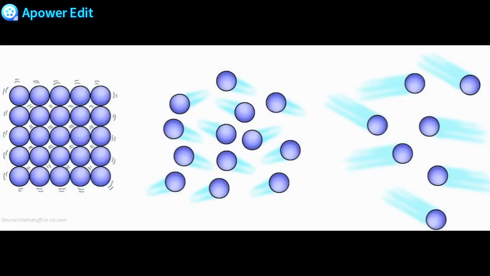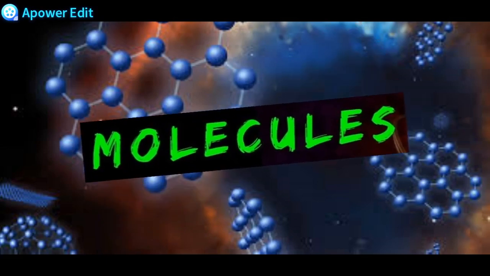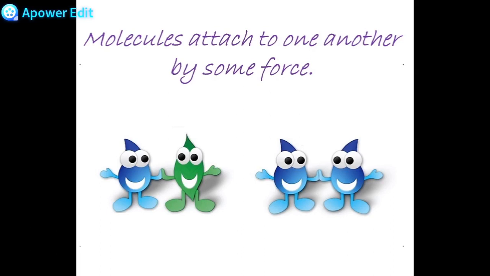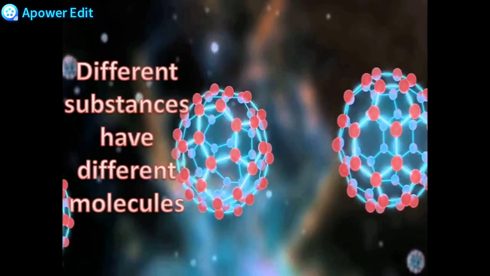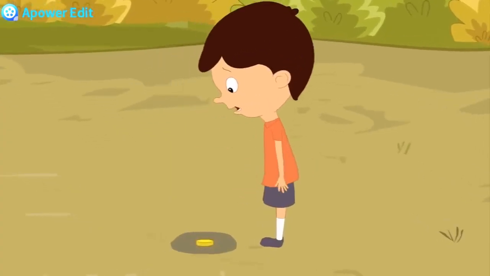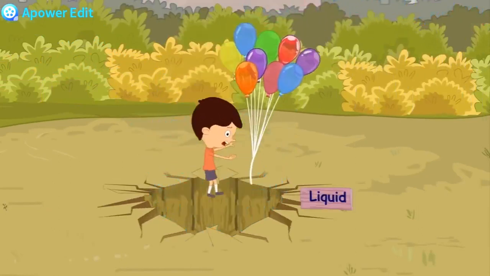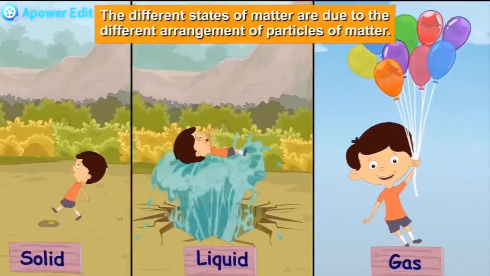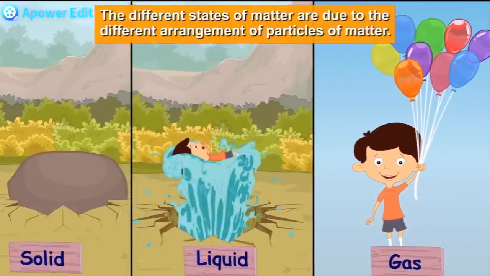All matter is made up of tiny particles called molecules. They are attached to one another by some force. Same substances have similar molecules. Different substances have different molecules. The three states of matter are solids, liquids, and gases. The different states of matter are due to the different arrangements of particles of matter.